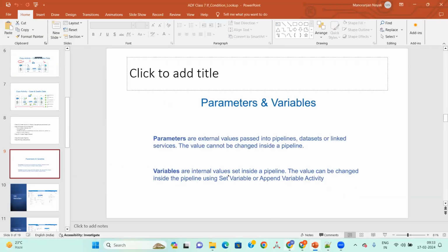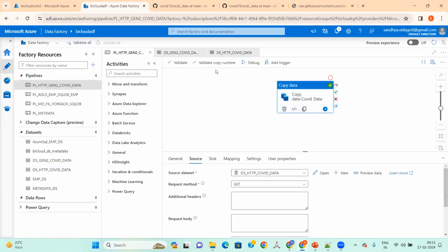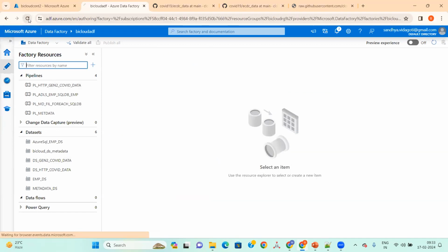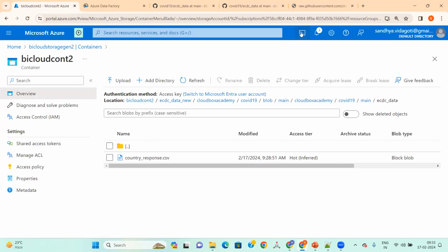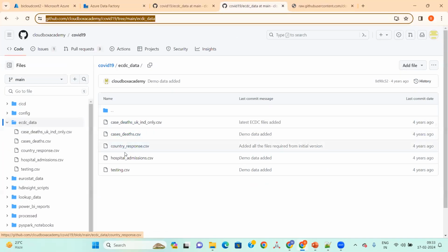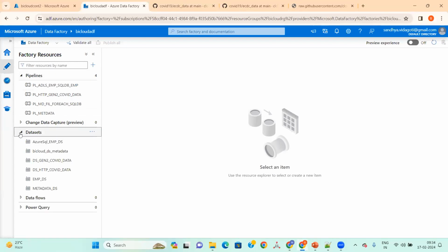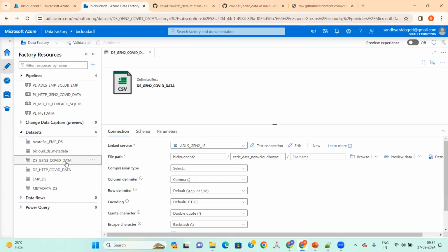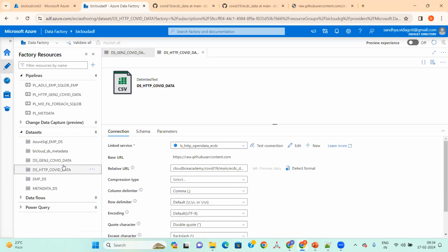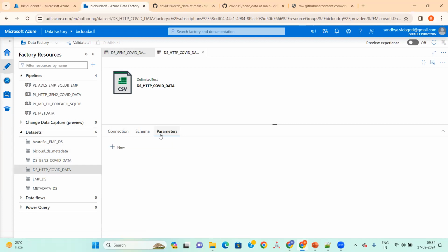Shall we see an example? I'll close everything here and refresh. We got the country response file, but we want all the other files too, another 4 files. Instead of creating multiple datasets and multiple pipelines, I'll automate this. In the parameters, I'll create a new parameter called relative URL.